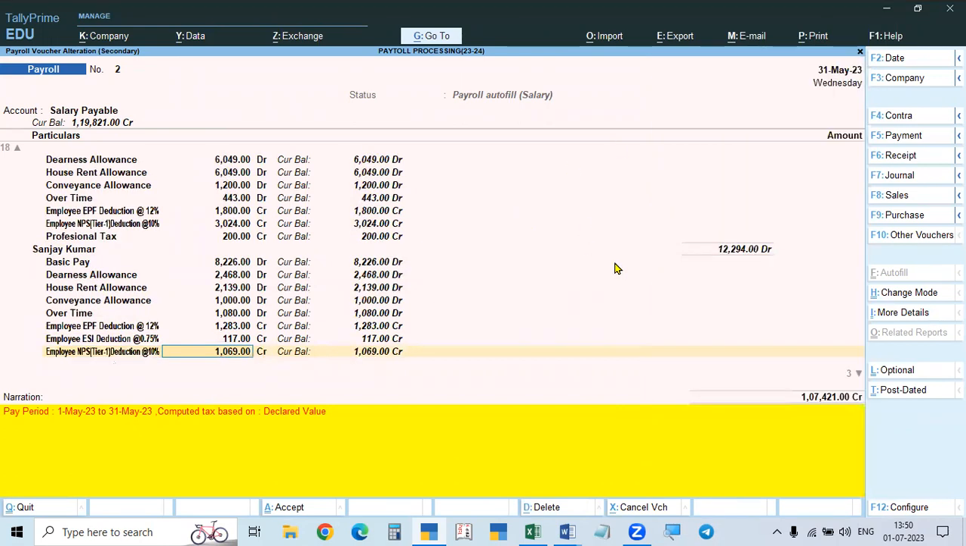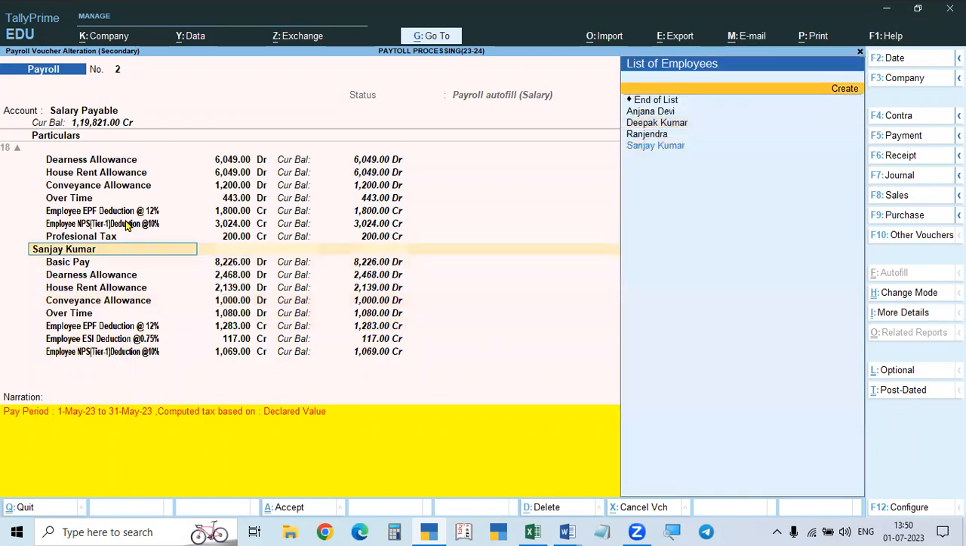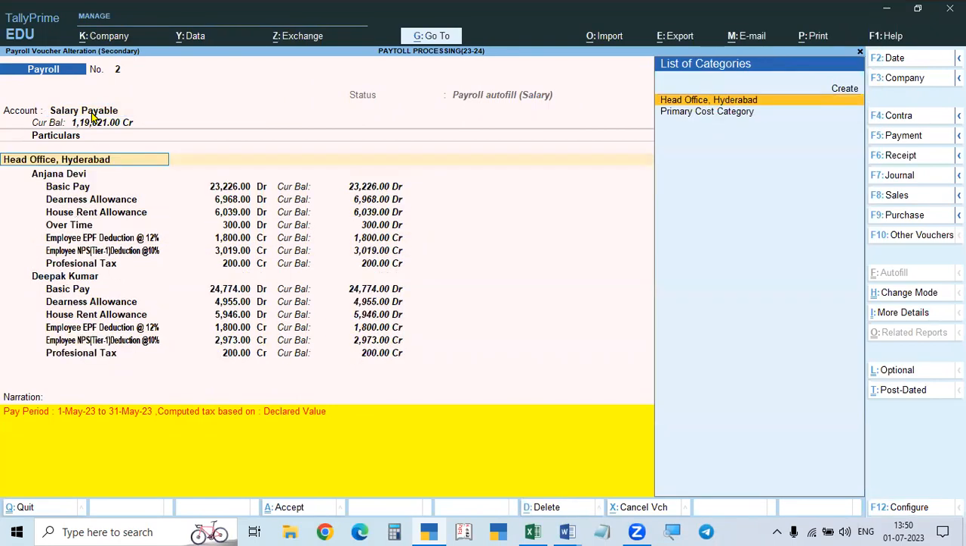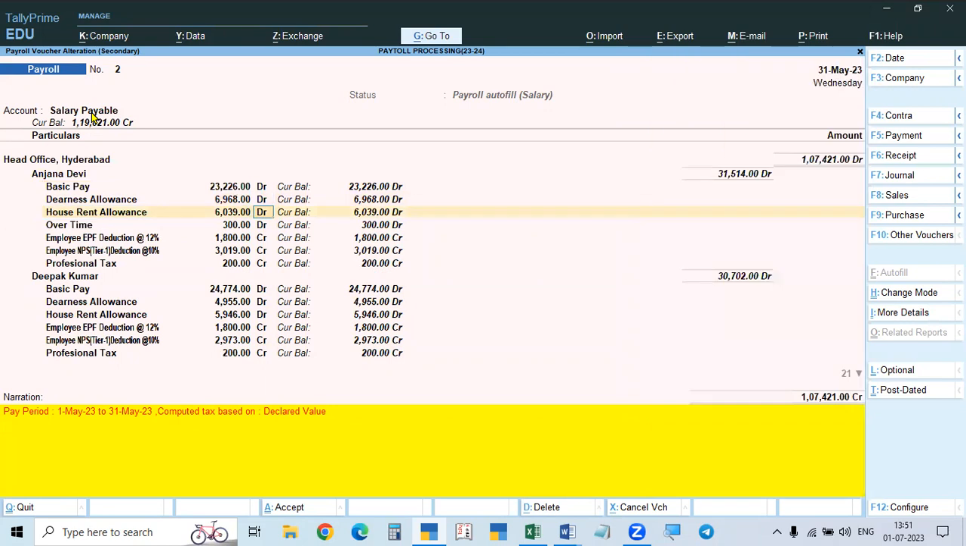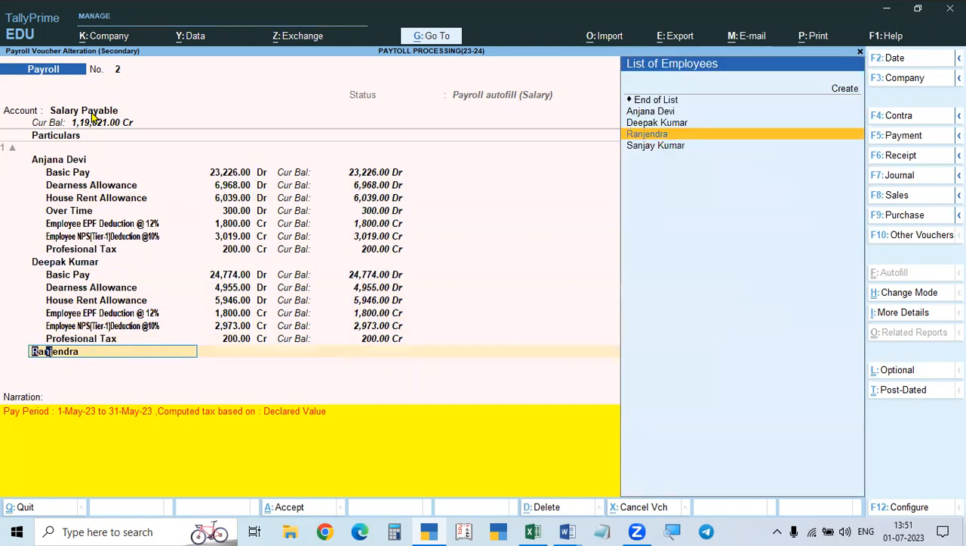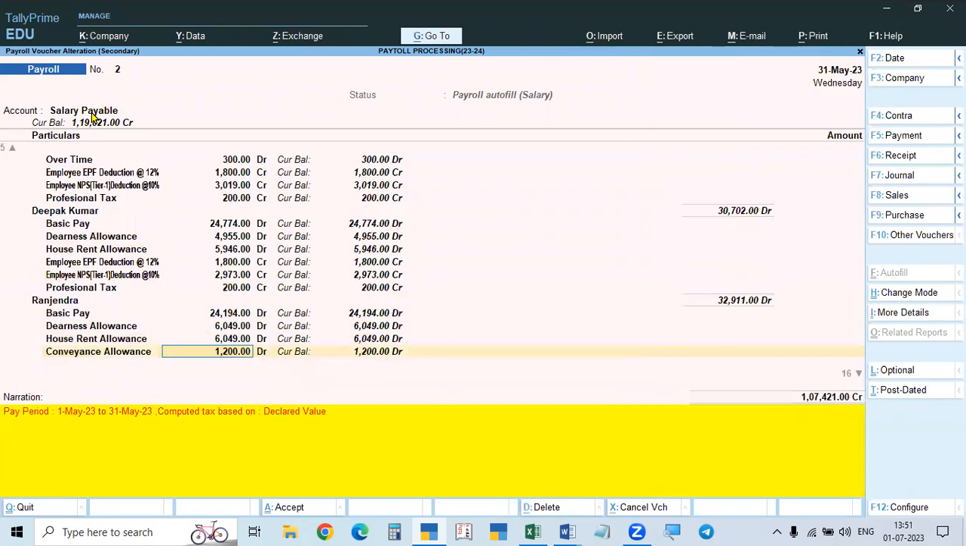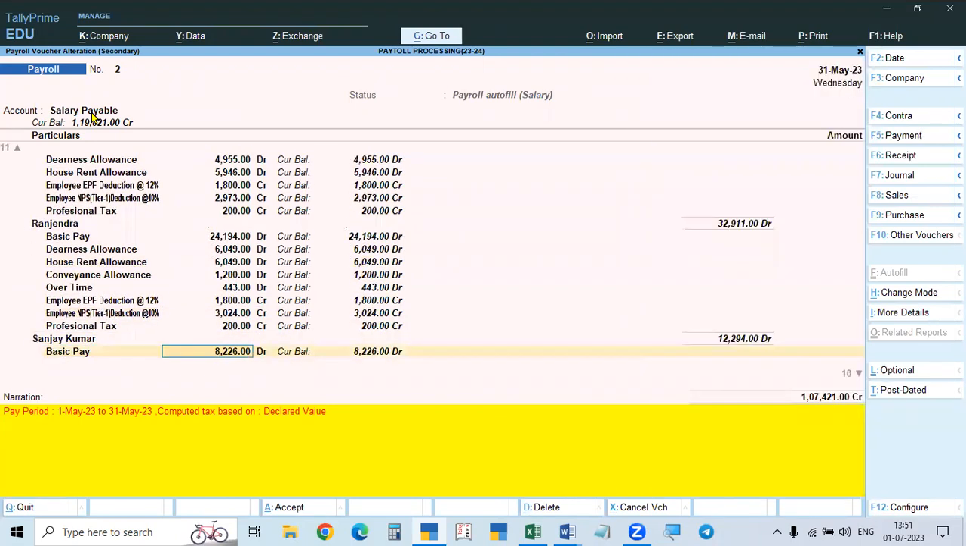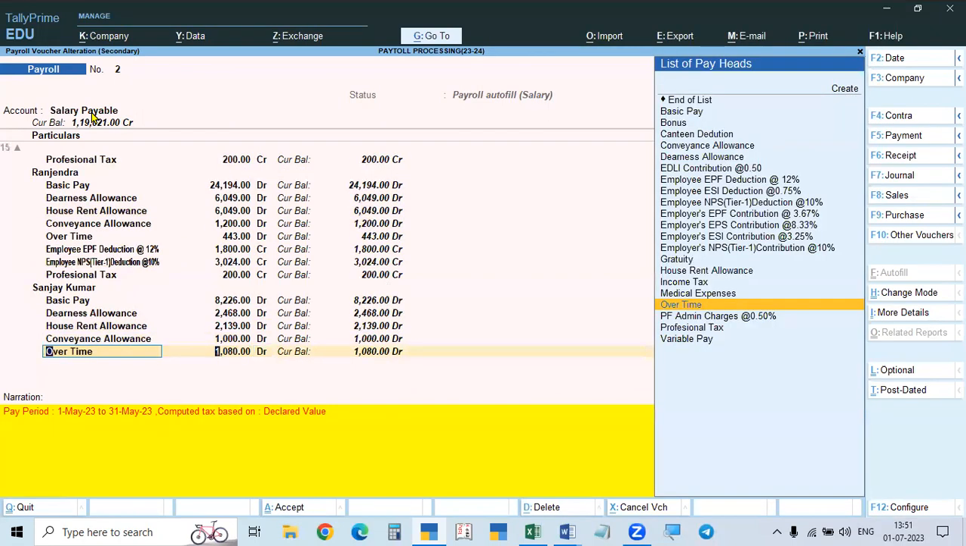See here, ESI is calculated here. For all others, there is no ESI. There is no ESI here. There is no ESI for all the persons. See here, for all the persons, there is only EPF and NPS, then professional tax. There is no ESI. But in the case of this person, ESI is calculated. For Rajendra, and then for this Sanjay Kumar, the ESI is calculated.